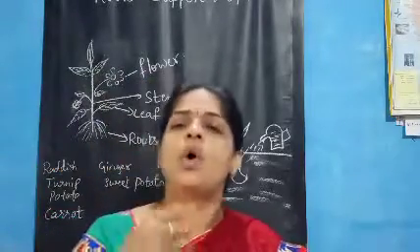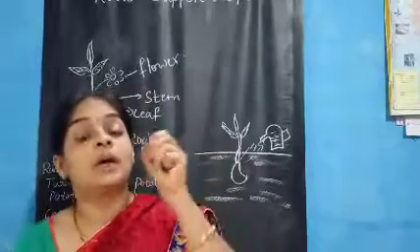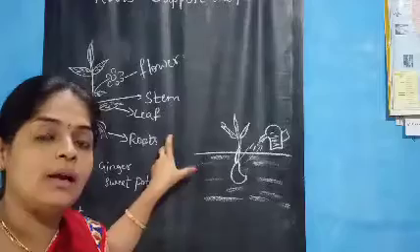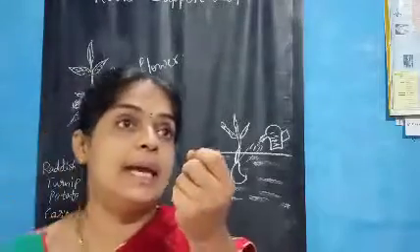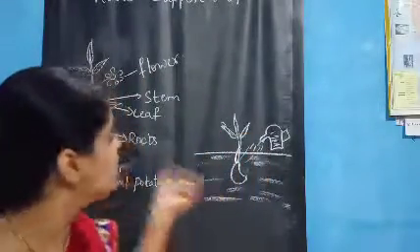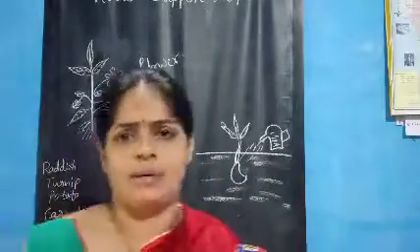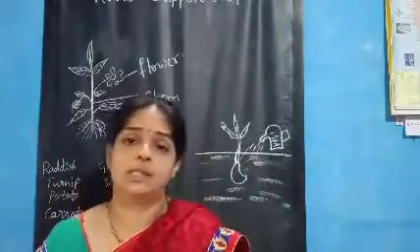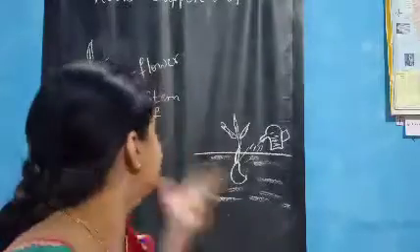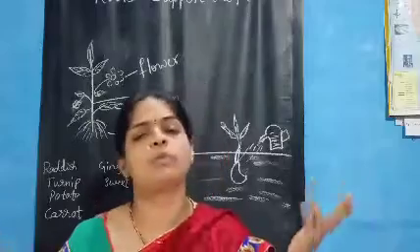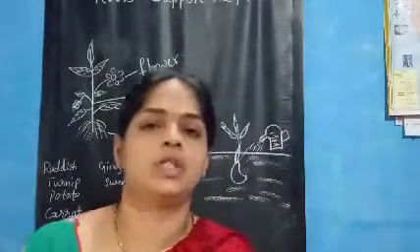Or palak, or methi, which has leaves that we also eat. Then fruit parts, yes, so many types of fruits we are eating daily, yes or not, children?